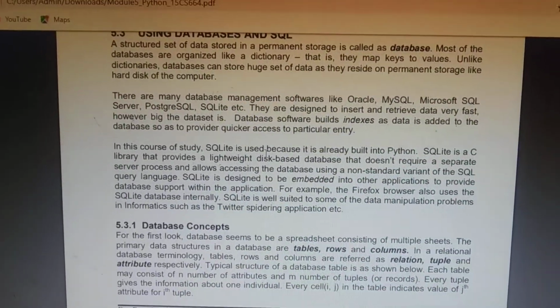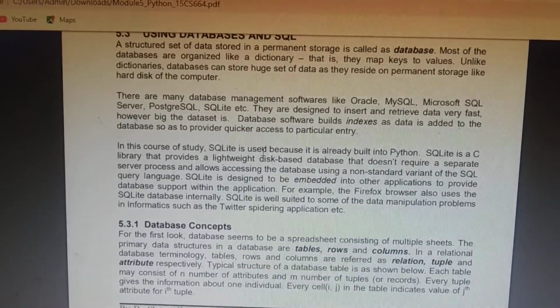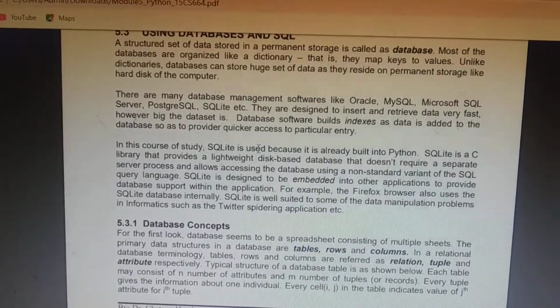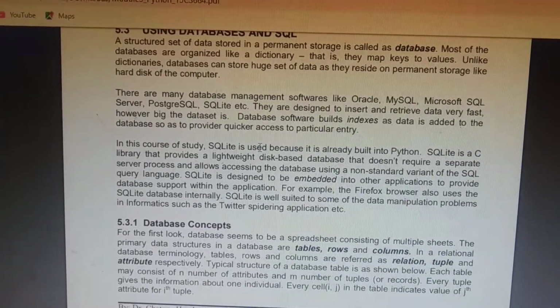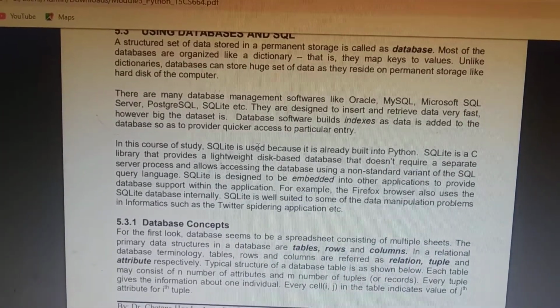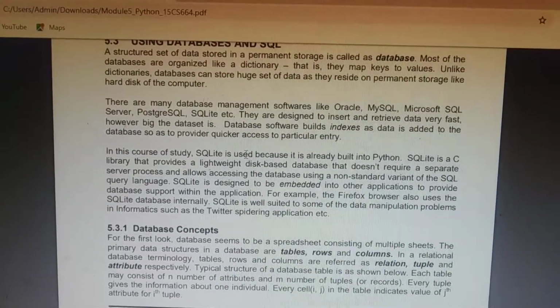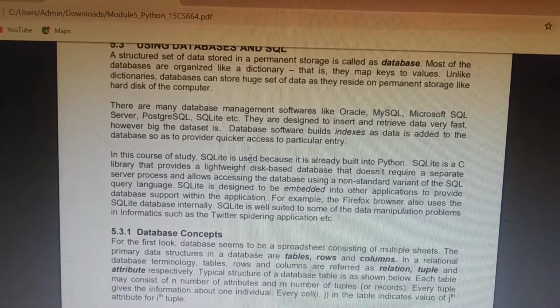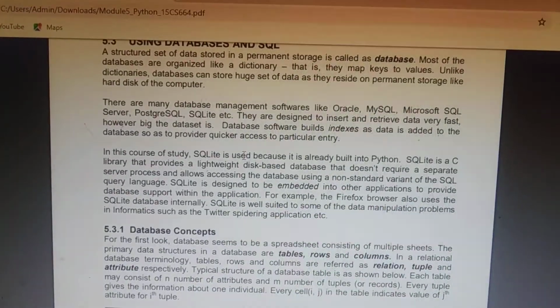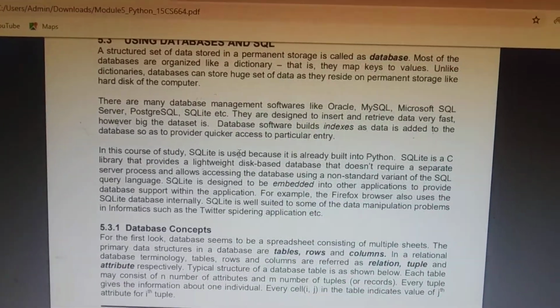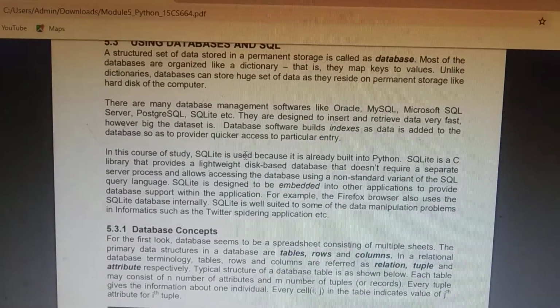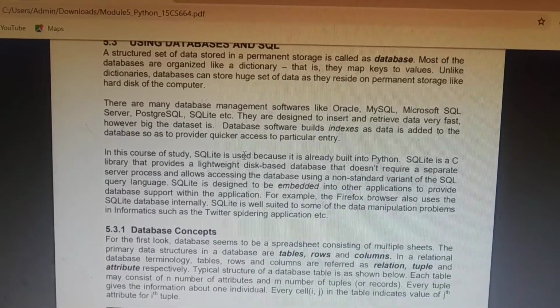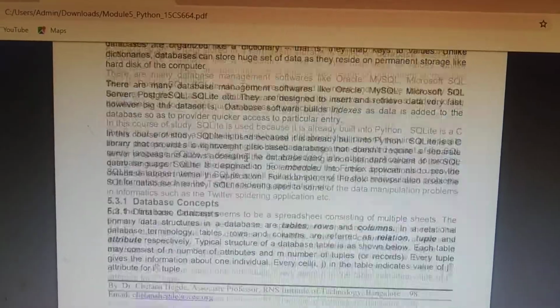Every tuple, that is every row, gives information about one particular individual. The columns give information of that particular row's data. Every cell (i, j) in the table indicates the jth attribute value of the ith tuple.